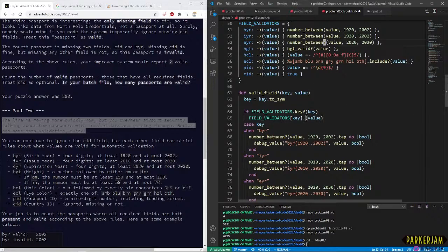So we're just calling this lambda that we've initialized there.